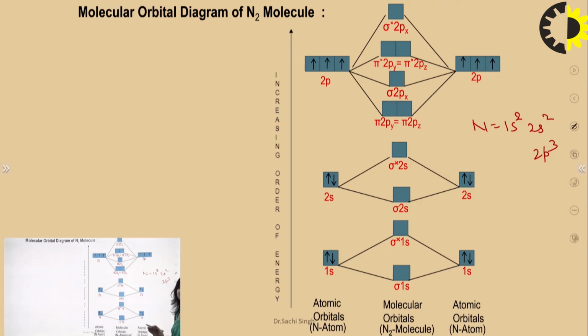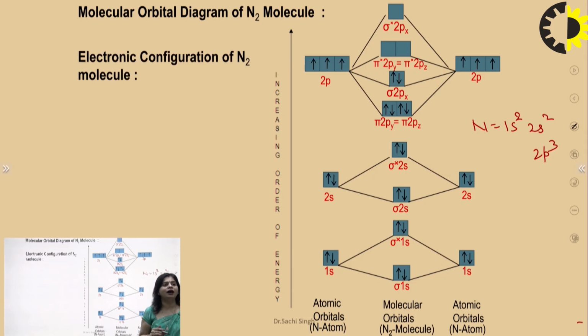Now the formation of molecular orbitals. So 1s combined, total 4 electrons in 1s, so 2 electrons in bonding and 2 electrons in anti-bonding. Next, in 2s, again sigma 2s 2 electrons and sigma star 2s 2 electrons. 2p orbitals combine, pi and pi. Firstly, it is singly filled according to Hund's principle. Then they will start to pair up. Total we have filled 6 electrons. This is the molecular orbital diagram for the nitrogen molecule.